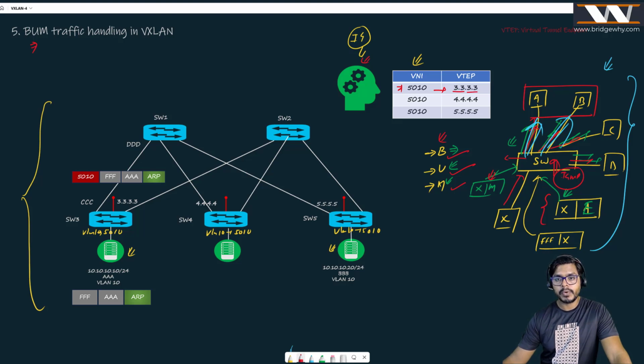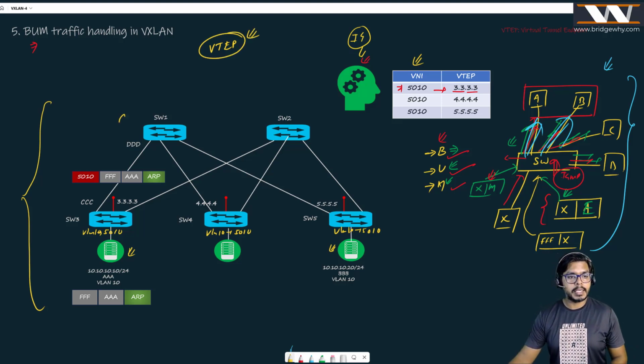But before explaining this table, I need to introduce another term, which is known as VTEP. What is the meaning of this VTEP? You all know now that these are my spines and these are my leaf switches, right?